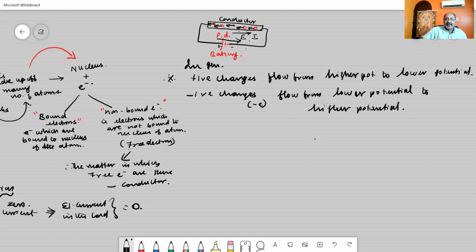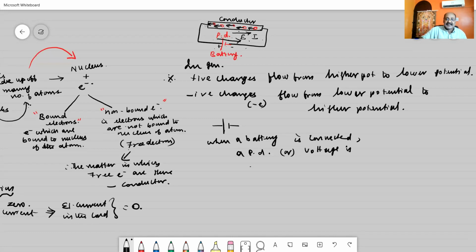See, simply we can say, when a battery is connected across the ends of the conductor, then we are saying that a potential difference, or I can say voltage, is set up across the conductor. That was the meaning when you are saying that a battery is connected across the conductor.